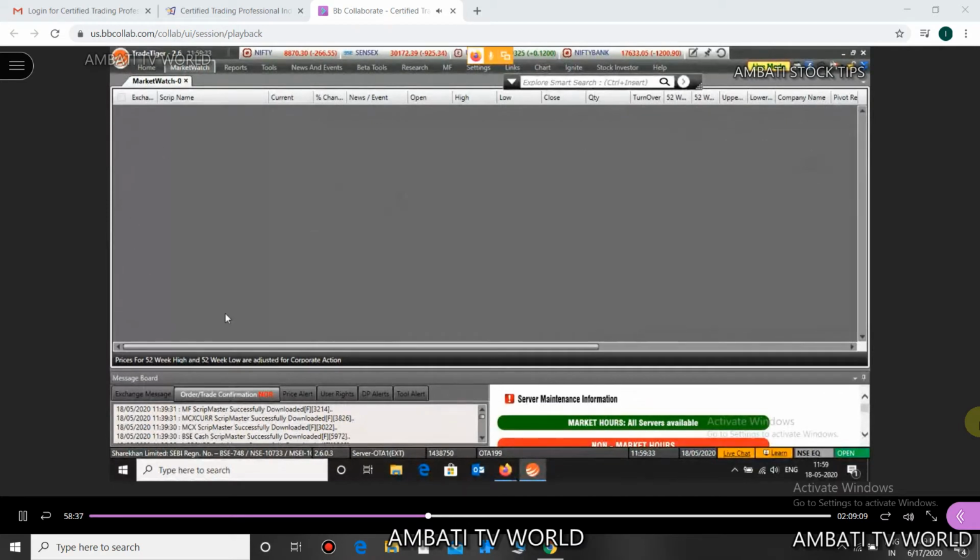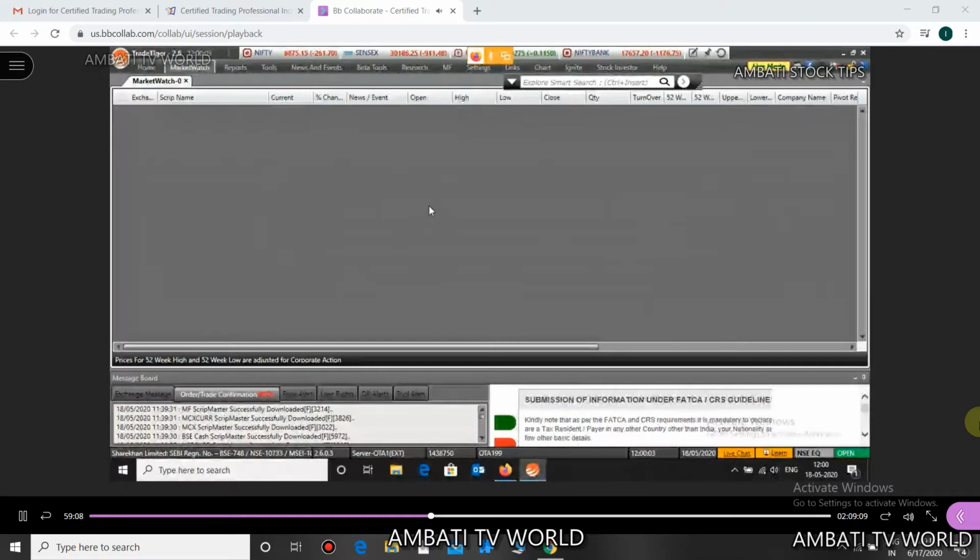Okay, so now this is my blank market watch. Can you see here, market watch dash 0? This is my blank market watch. Now market watch is just like a blackboard, guys. You can write whatever you want. Similarly, market watch is just like a blackboard here in the Trade Tiger, on which you can add as many scripts as you want.